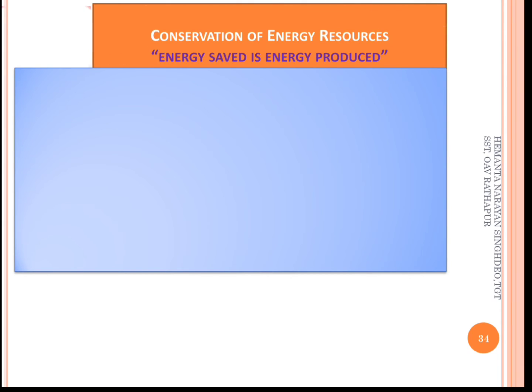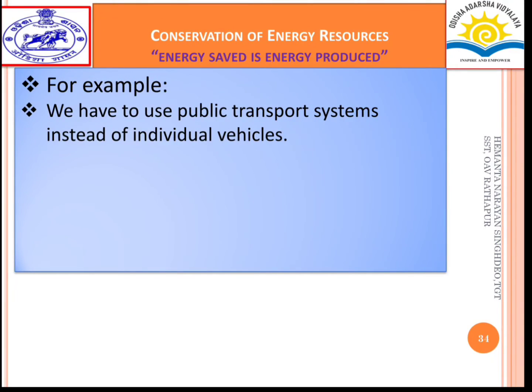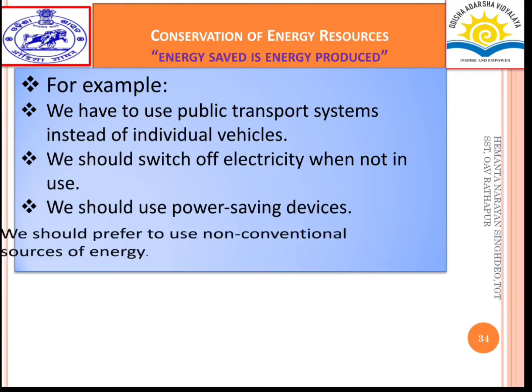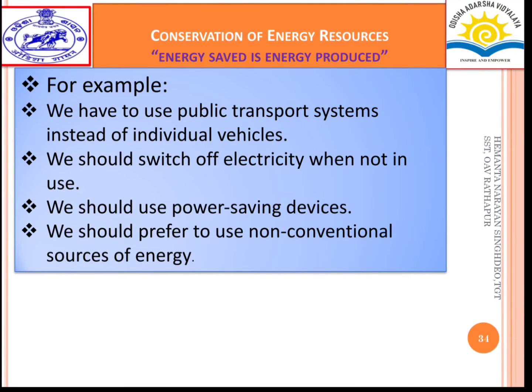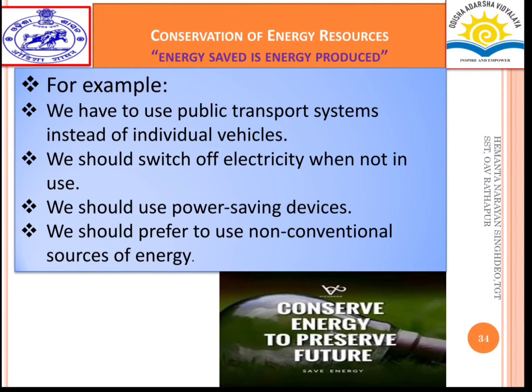These are some ways of conserving energy resources. Why should we conserve energy? Because energy saved is energy produced. For example, we have to use public transport systems instead of individual vehicles, we should switch off electricity when not in use, and we should use power saving devices. We should prefer to use non-conventional sources of energy. In this way, we can conserve energy to preserve the future.